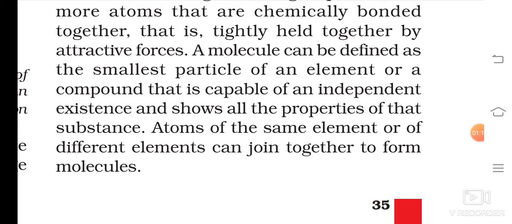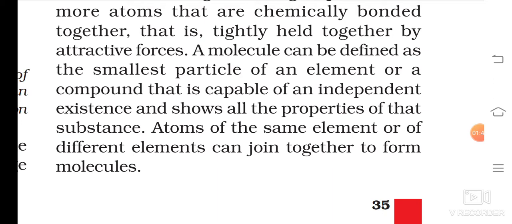What does that mean, that substance? For example, I am taking O2. That means in that O2 all the properties of oxygen are present. If I take N2, that is a nitrogen molecule, it means all the properties of nitrogen are present in that molecule. Independent existence and shows all the properties of that substance.